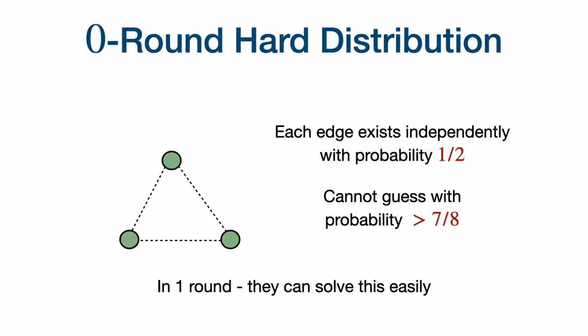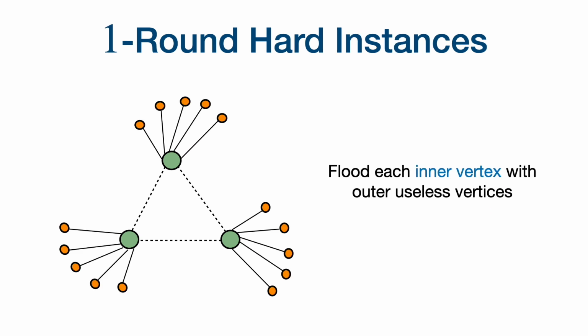Now let's see how we can construct the one-round hard distribution using the zero-round hard distribution as the base. For the one-round hard distribution, what we will do is take each vertex from the zero-round distribution and flood it with a lot of outer useless vertices.